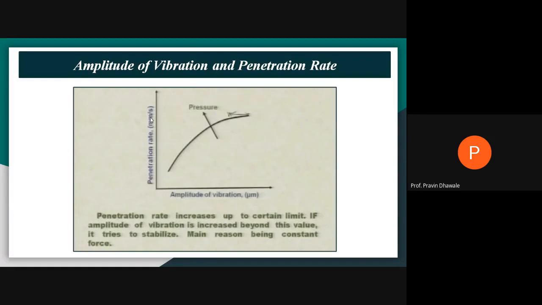This is the first performance parametric analysis in ultrasonic machining. Write down the relation between amplitude of vibration and penetration rate.